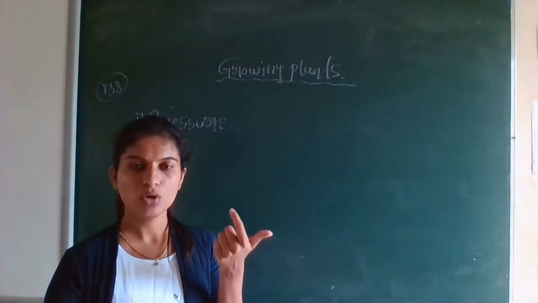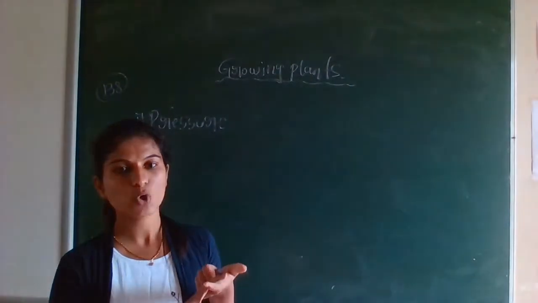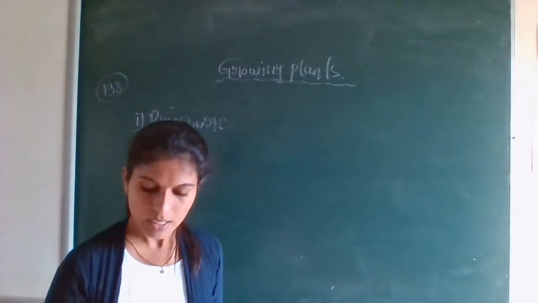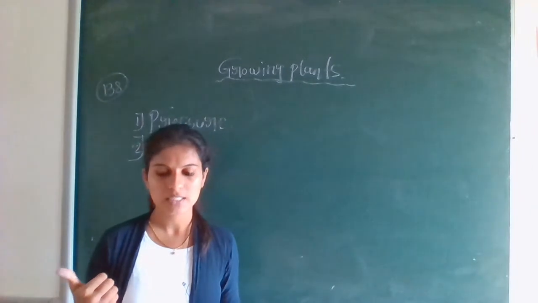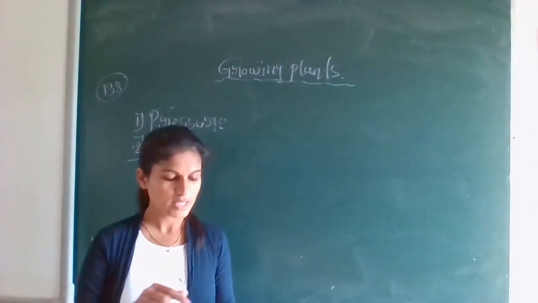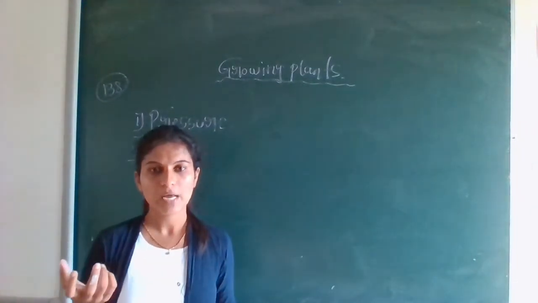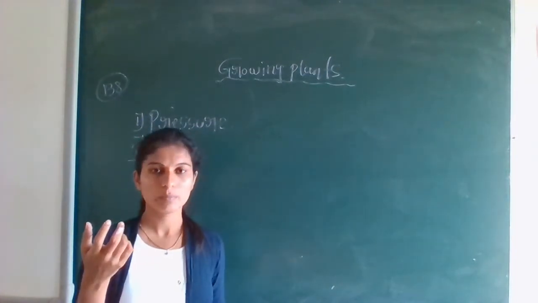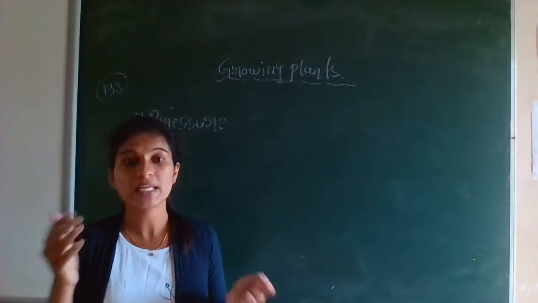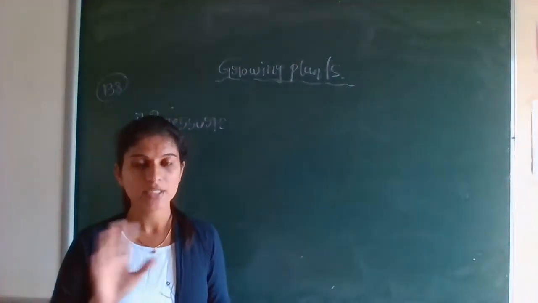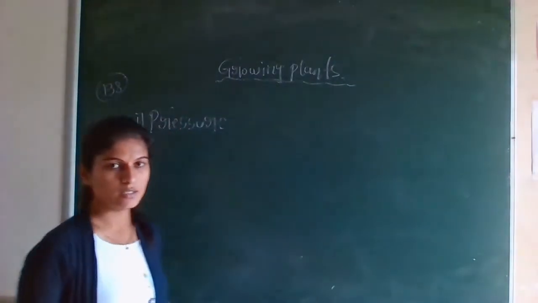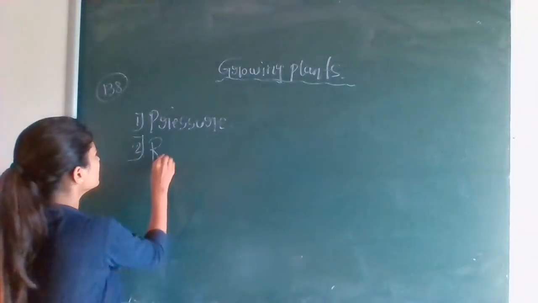Cotton can grow from seed. Brinjal also has seeds. But the rose plant is the only one by which you can grow a new plant by its stem. It doesn't have any seeds. So the second answer is rose.